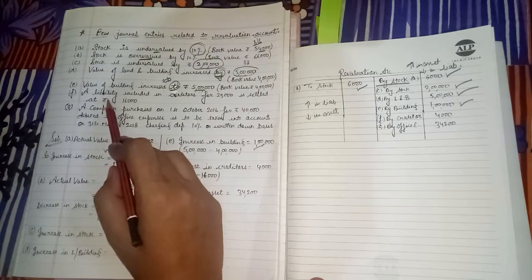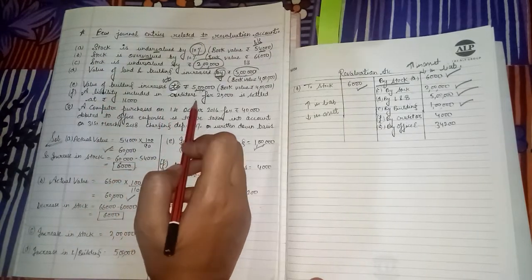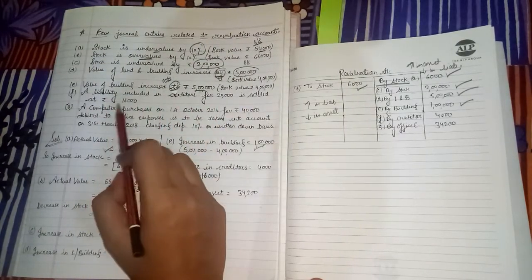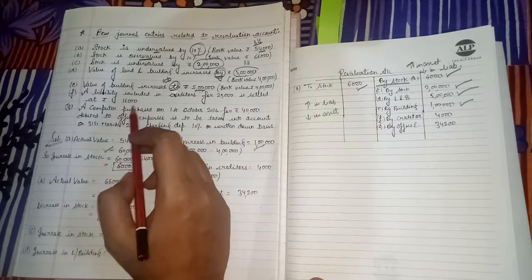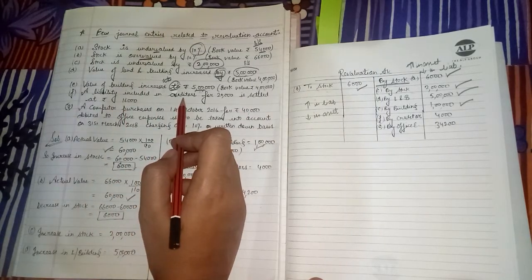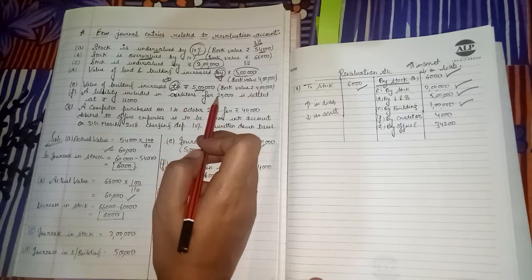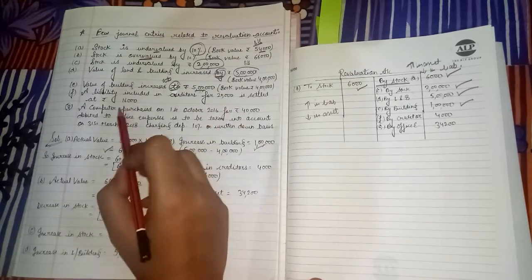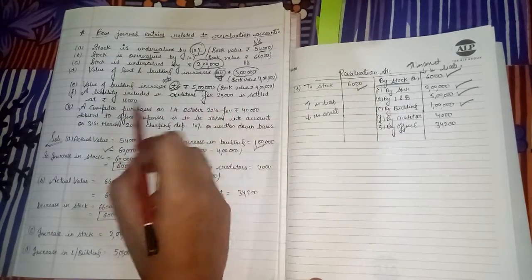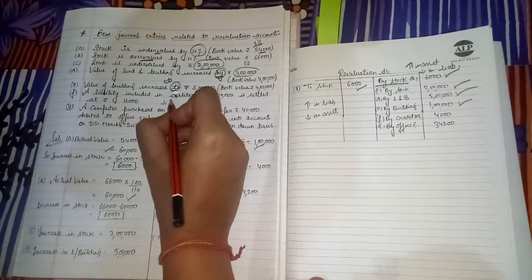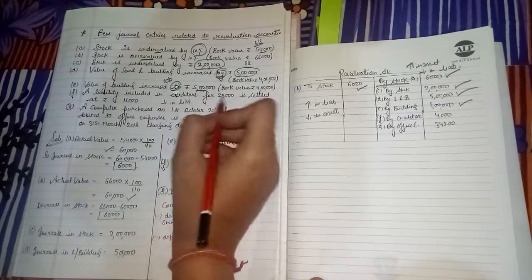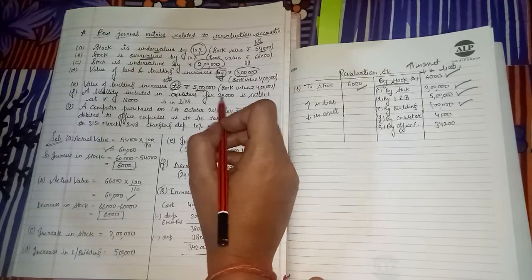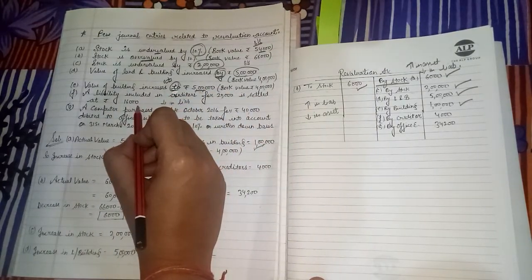Next, a liability included in creditors for 20,000 is settled at rupees 16,000. Creditors, there is a liability of 20,000. Now this is settled in 16,000, means decrease in liability. Liability was 20,000, now we have to pay only 16,000.